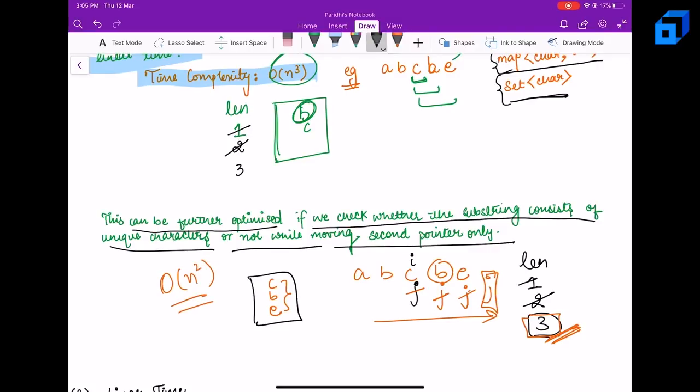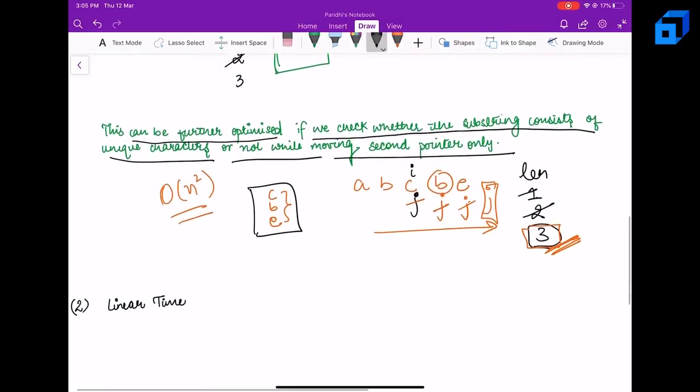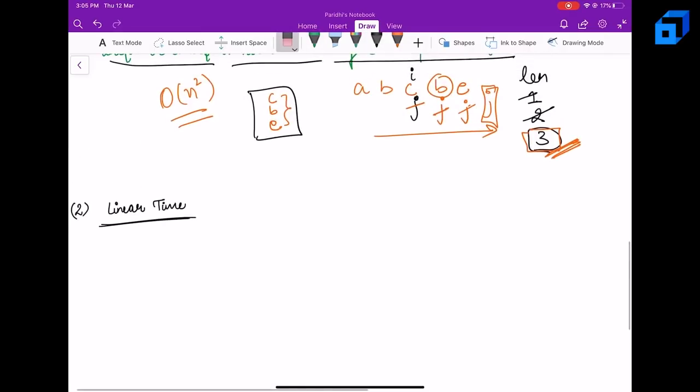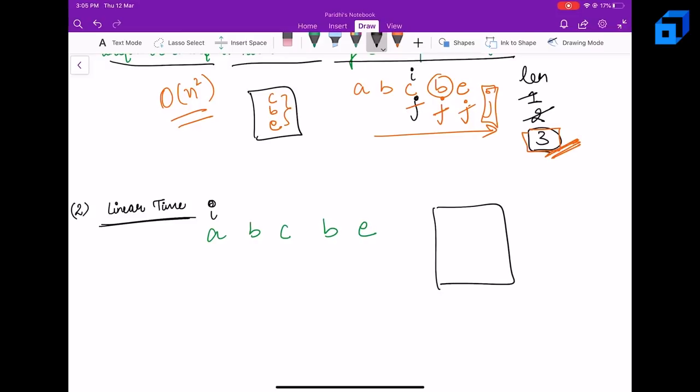Now can we even optimize this further? Well, yes, we can do this in linear time as well. Let's see how. So we have A, B, C, B, E. Right. Our I is starting from here. Let's maintain a set. So we have A over here. So current maximum length is just 1.